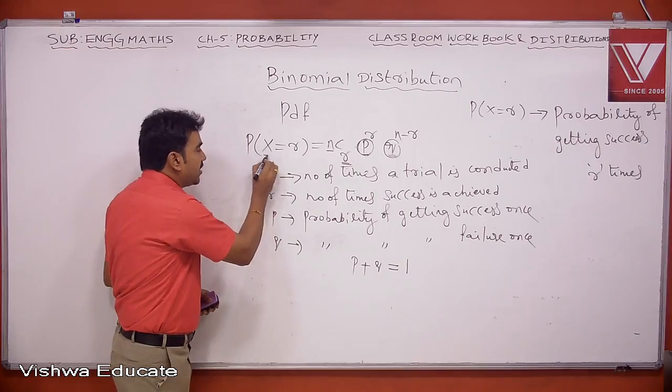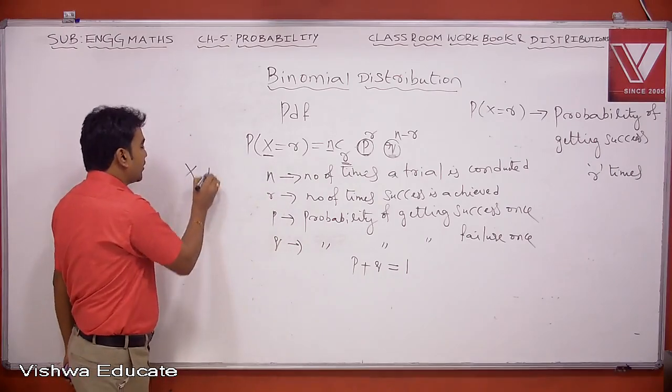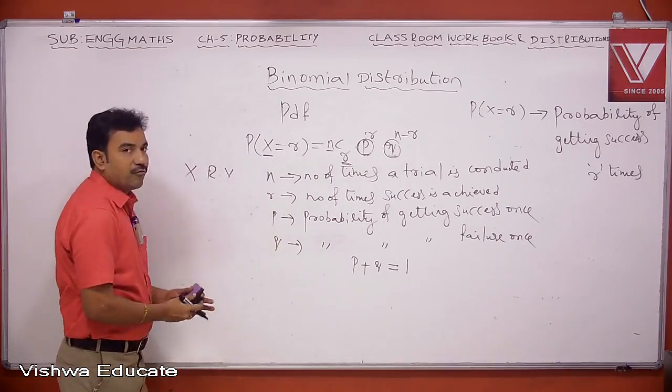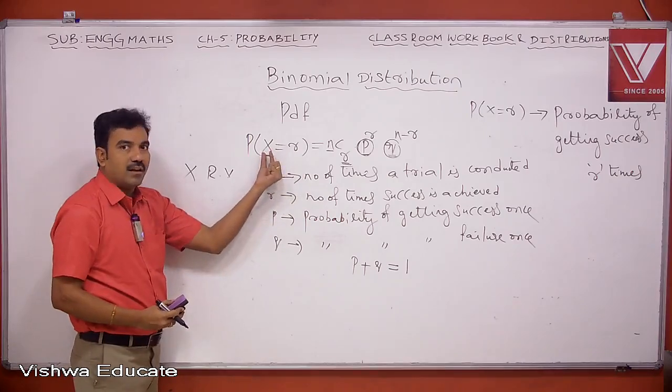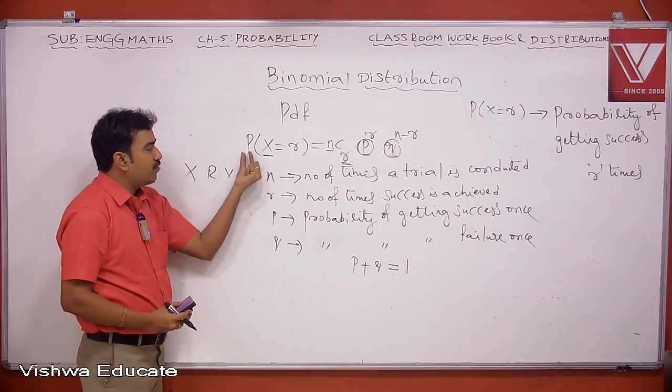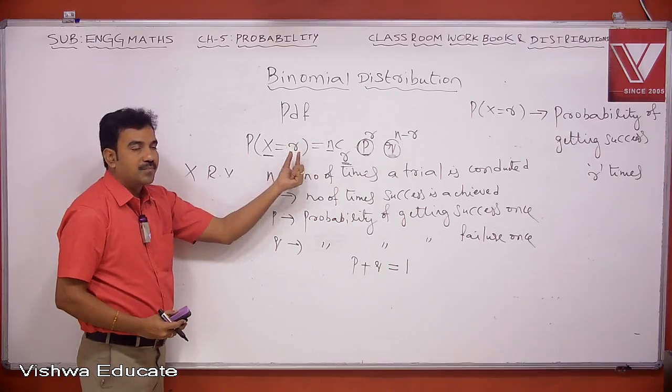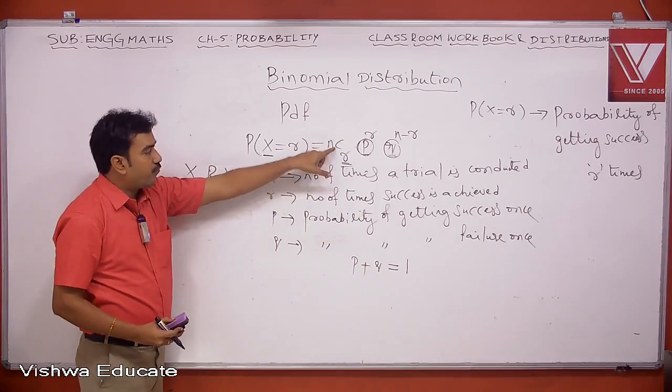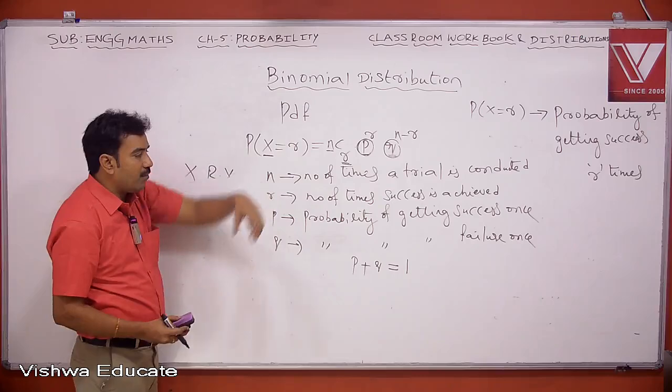Basically, x is a random variable. Here x is a random variable, so I am storing success inside the random variable. The probability that we need to get success r times out of n times. Therefore this is the PDF in case of binomial distribution.